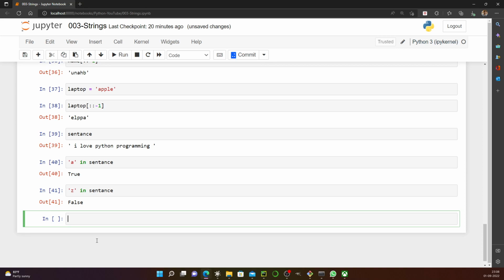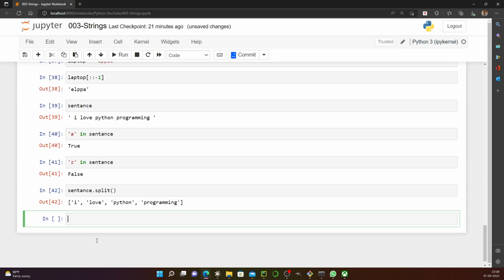Lastly, but a very important function, let's say sentence dot split, and I want to split on white space. Basically, what the split function does is convert this string into a list. A list is something which we'll discuss later, but just as of now, understand it converts into a list.